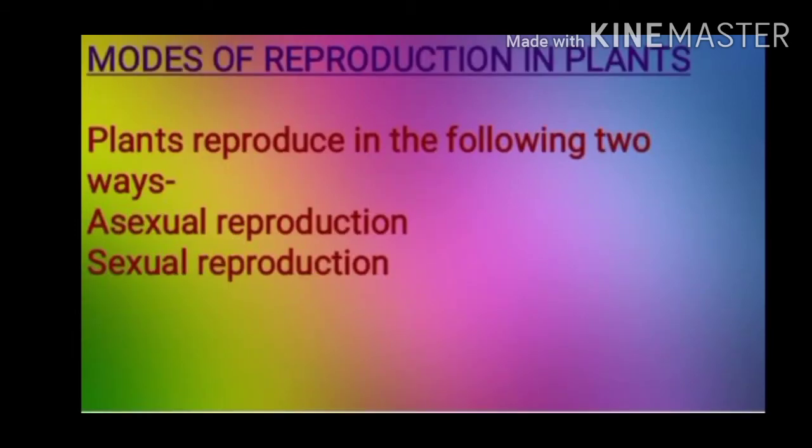We can have two modes of reproduction in plants: asexual mode of reproduction and sexual mode of reproduction. In this video, basically we are going to discuss the various methods of asexual reproduction in plants.